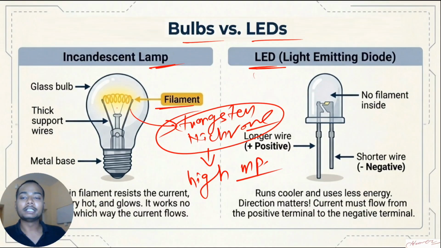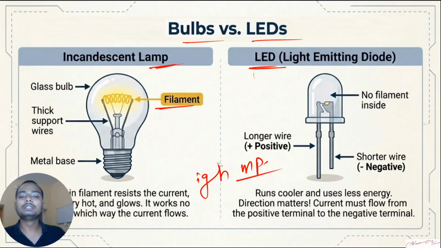If this filament is broken, the bulb is gone, you cannot use it anymore. Generally, this kind of bulb consumes a lot of energy. To glow this bulb you need a lot of energy. The outer layer is glass, this is vacuum packed, and inside that some gases are filled. Those gases are inert gases.